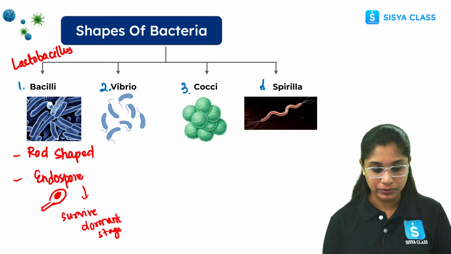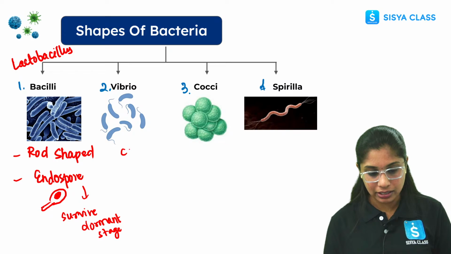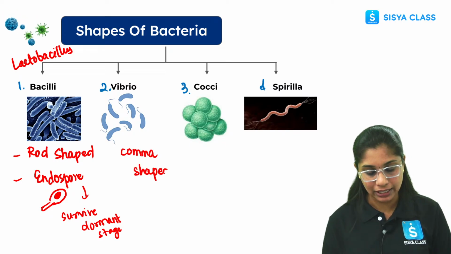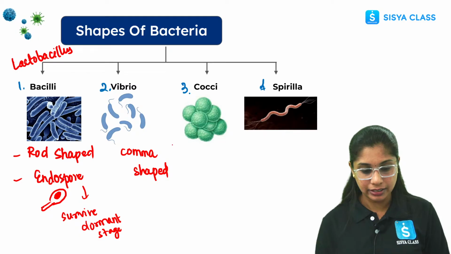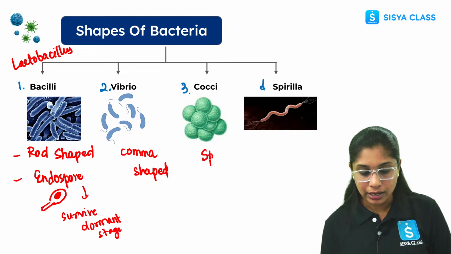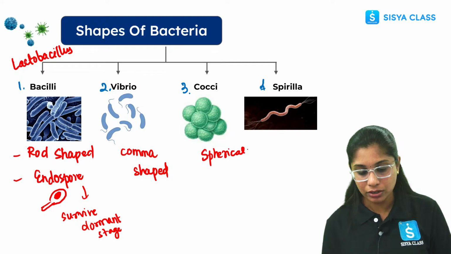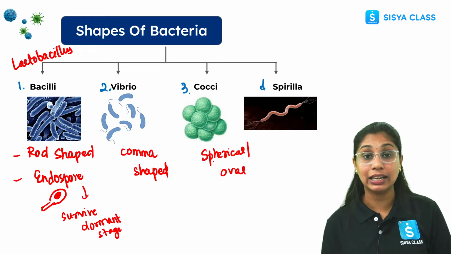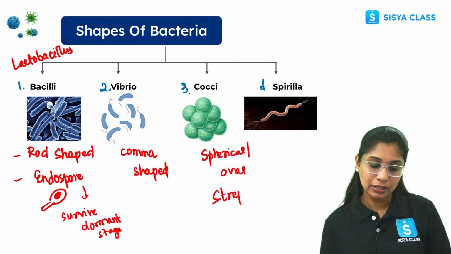Then Vibrio. If you see here, it is comma-shaped bacteria. Then coccus. The word coccus is used for spherical or oval. For example, we have Streptococcus and Staphylococcus.